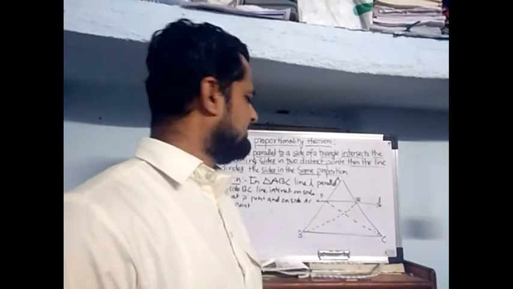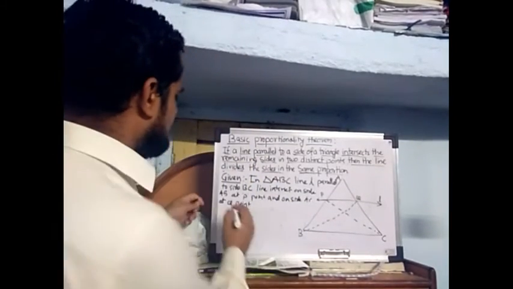Now after the given, what do we want to prove?